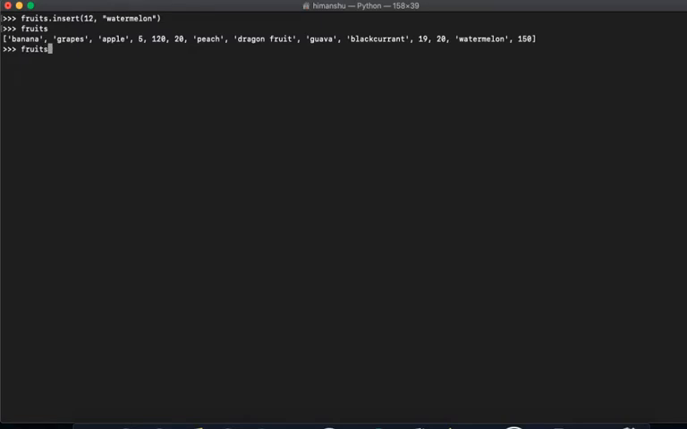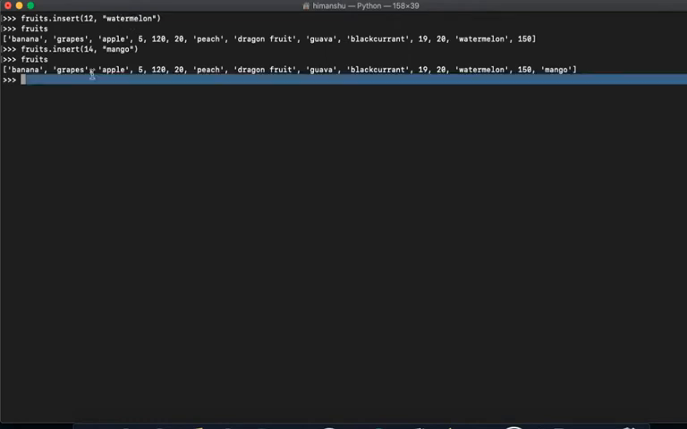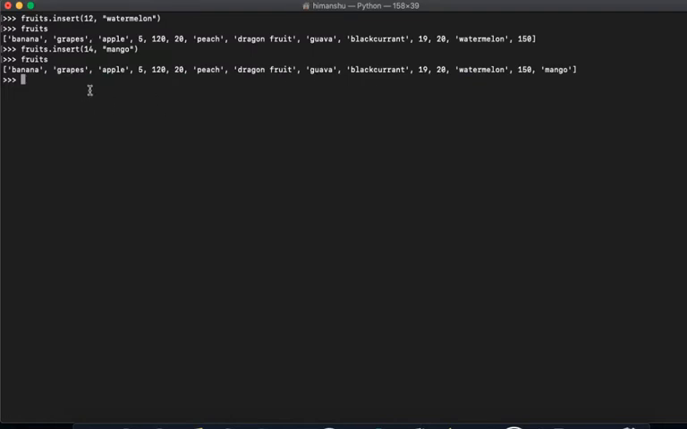So if I say fruits dot insert, now we have 13 indexes, 14, I will say mango. Let's see what it gives. So it is actually not related to the value at this index. It is related to the index at which you want to add your item. So this is how our new fruits list looks, right?